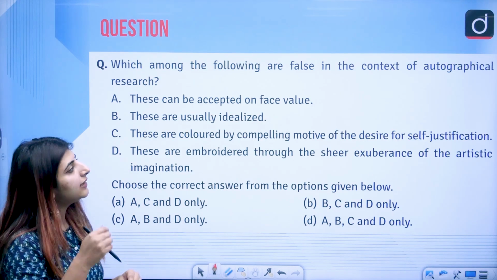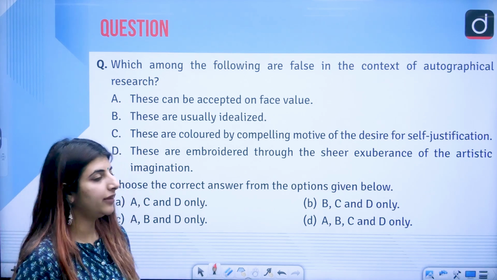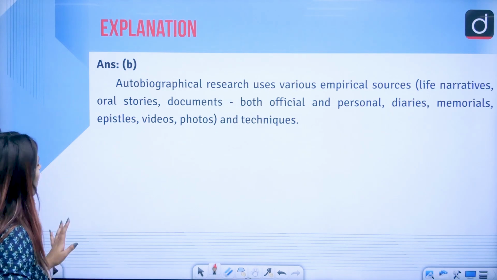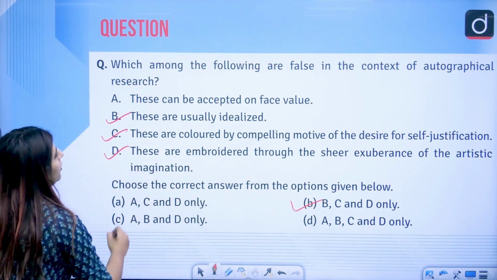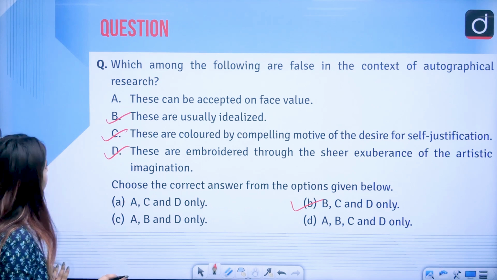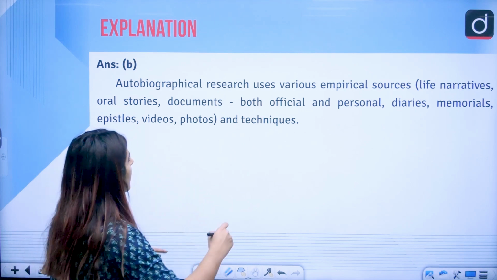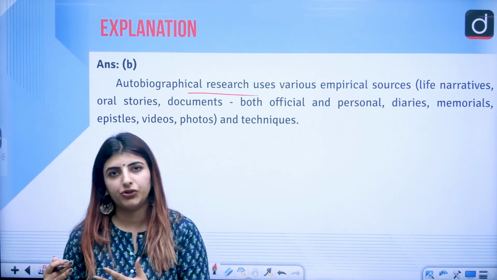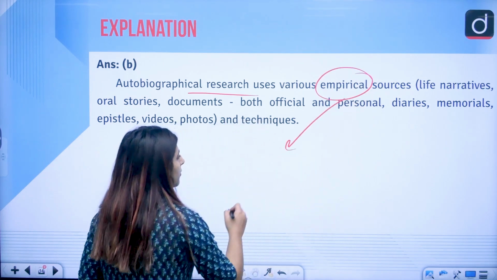Next is which statement is false in the context of autobiographical research amongst the following statements. The answer to this question is option B, that is B, C and D. These three are false. First of all, what is autobiographical research? Empirical resources are counted as sources for autobiographical research. What is empirical? What are the empirical sources? Empirical sources are the sources which you acquire through your observation or your experience.